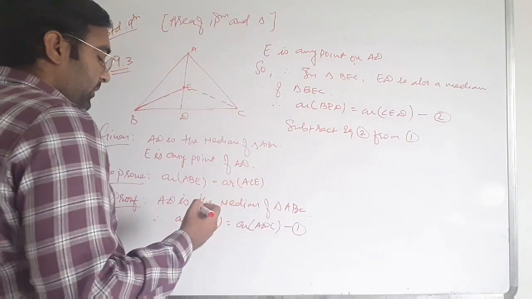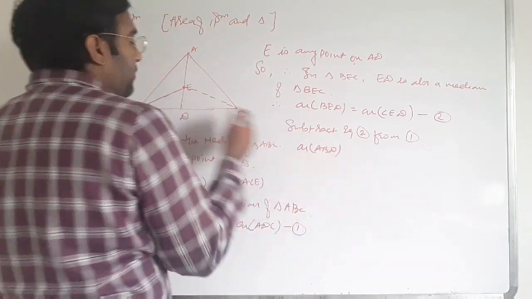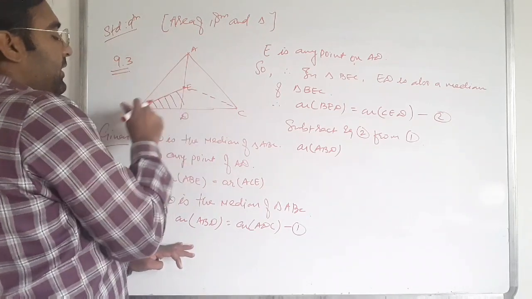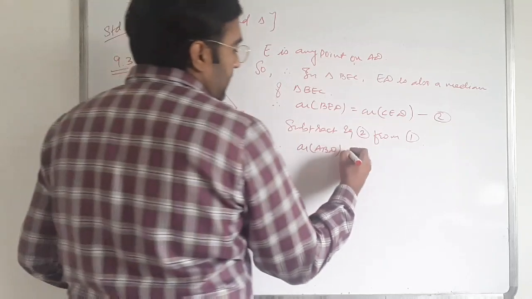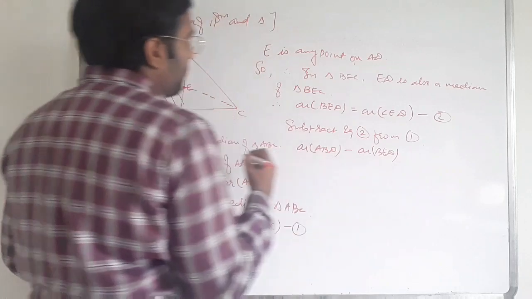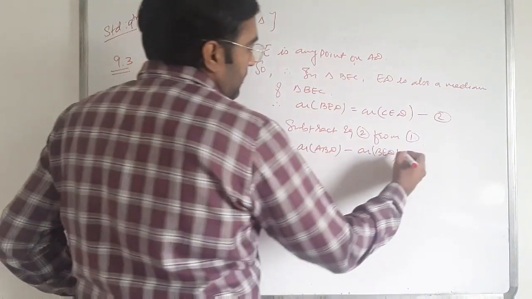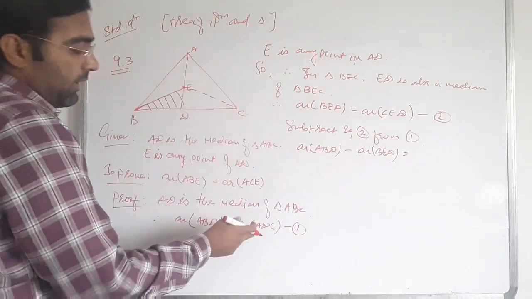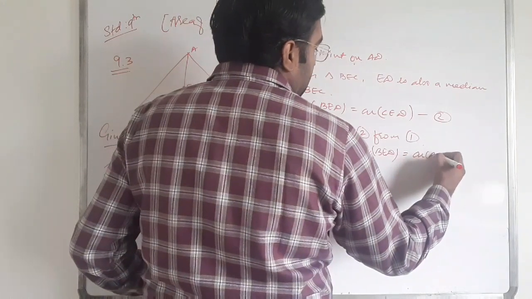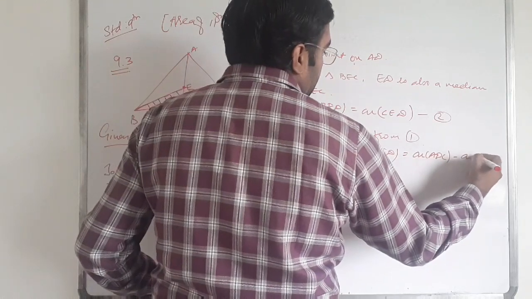Area of ABD minus area of BED, what figure do we get? We get ABE. And that is equal to area of ADC minus area of CED.